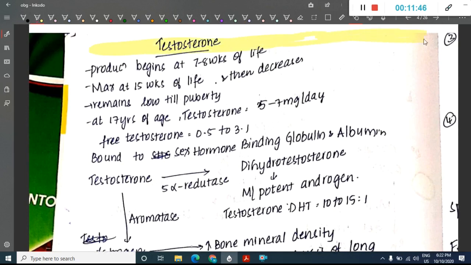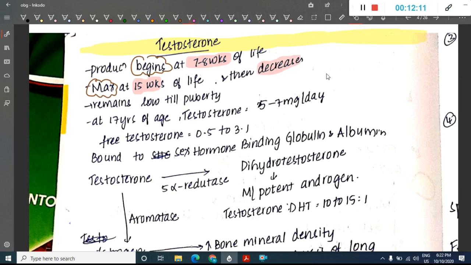Testosterone production begins. When does testosterone production begin? Testosterone production begins at 7 to 8 weeks of life. Maximum production of testosterone occurs at 15 weeks of life. So the beginning of testosterone is at 7 to 8 weeks of life, and maximum testosterone is seen at 15 weeks of life, and from 15 weeks it then decreases.